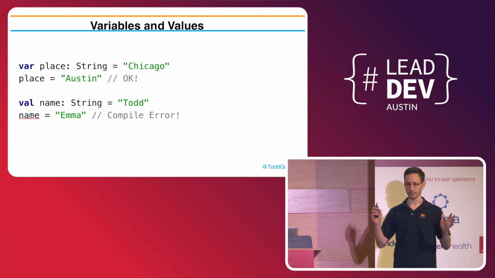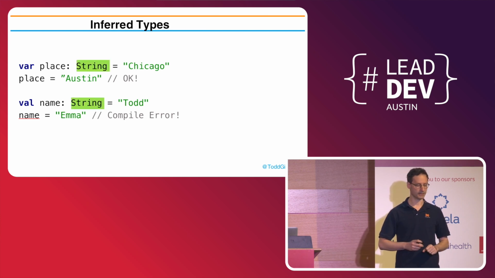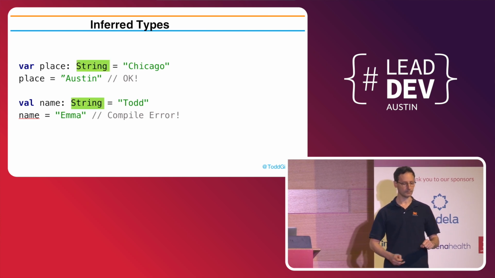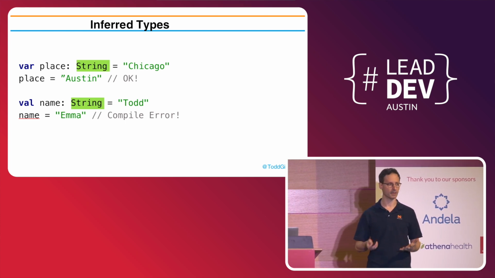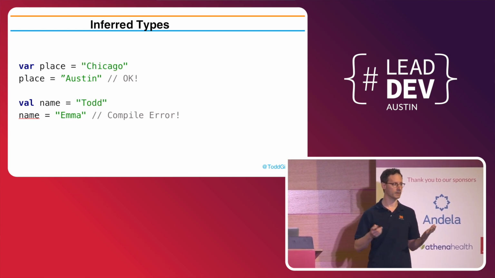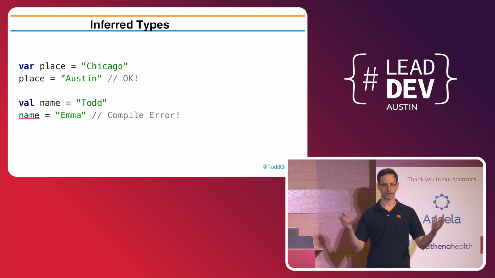The compiler won't let me. Okay? What I really want you to look at is these types here. Now, it's pretty obvious that we're looking at a string in both cases. So in Kotlin, I can just leave those off. I don't have to put them everywhere. So that's a lot less noise, a lot less visual pollution.